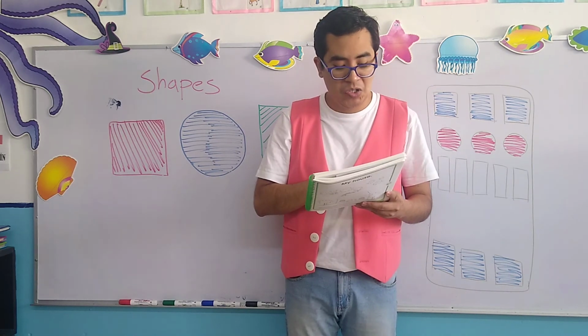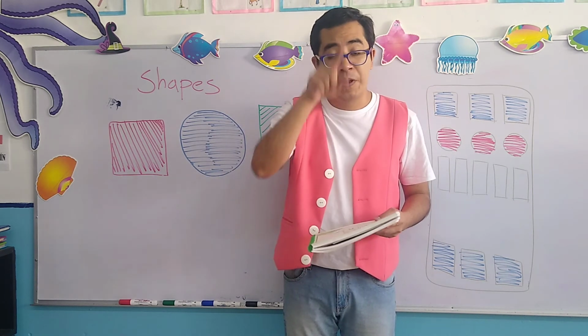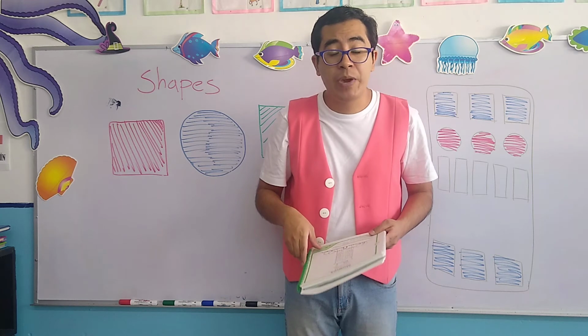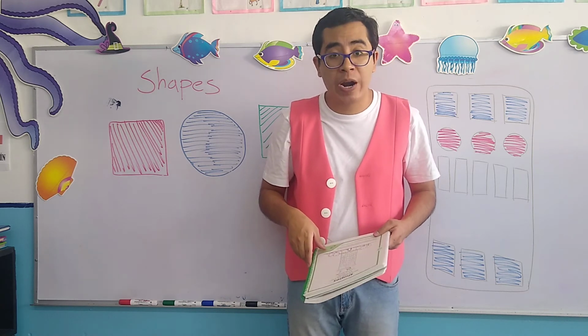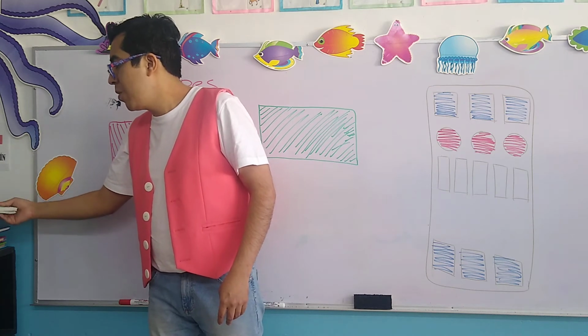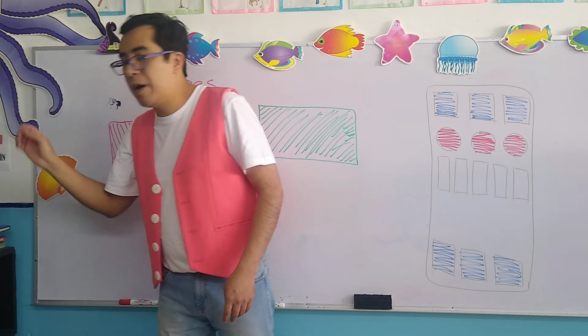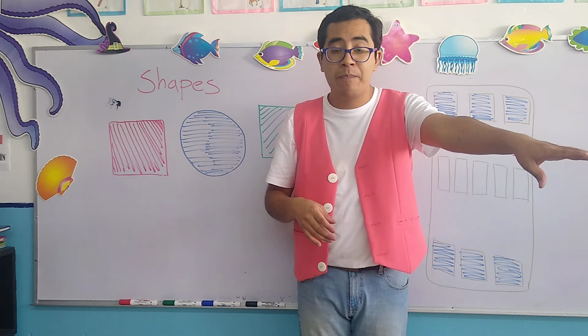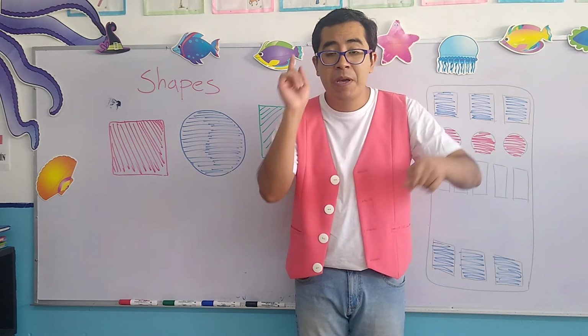Finally, the instructions say that all of the rectangles must be with color orange, okay? So, rectangles, color orange. Now, I'm gonna get my pencil case and pick up color orange.